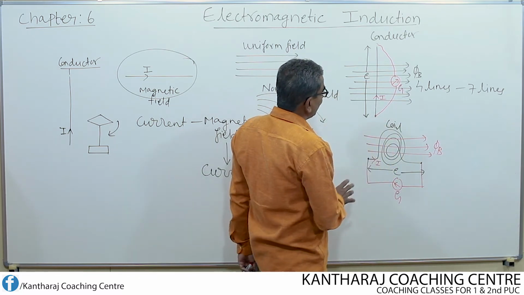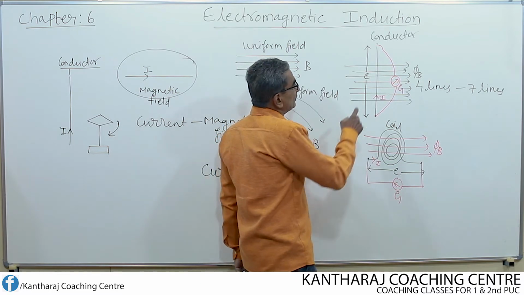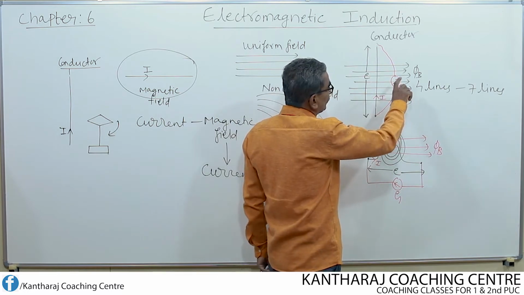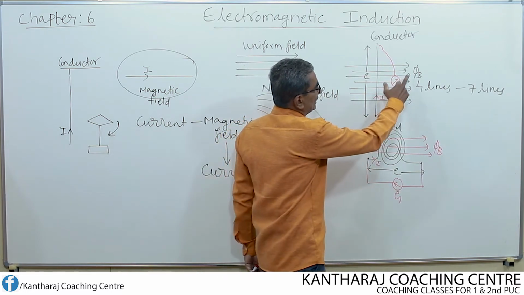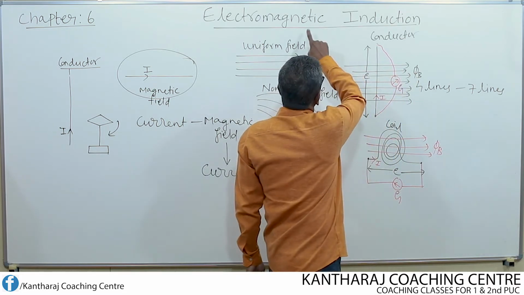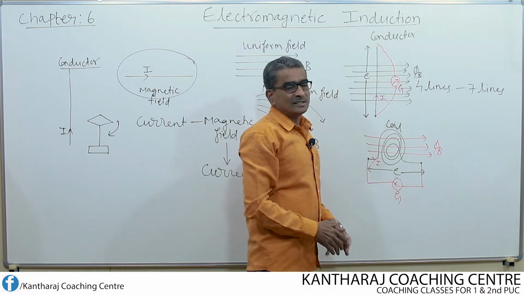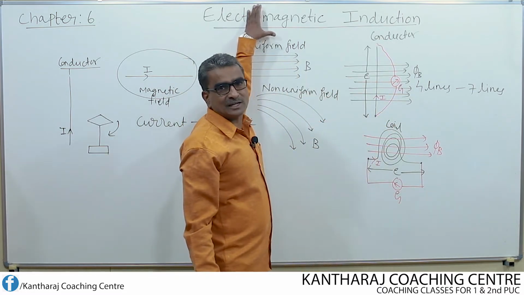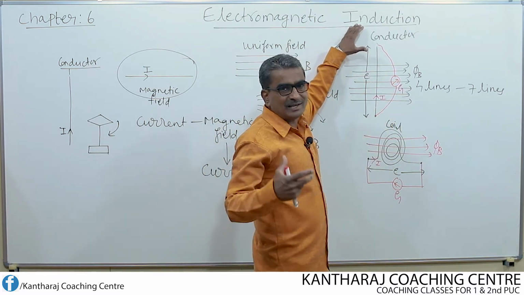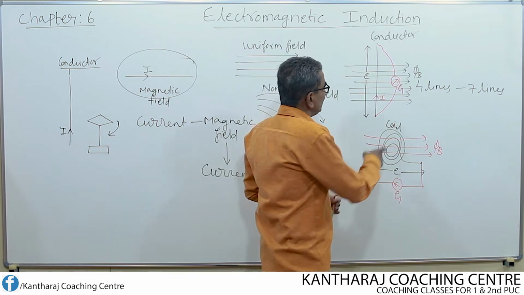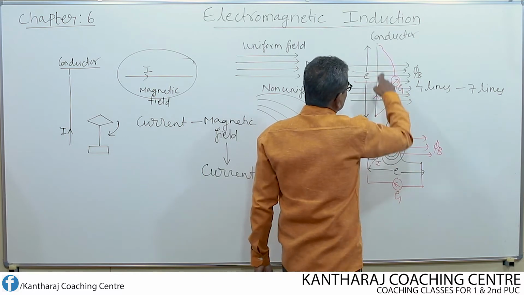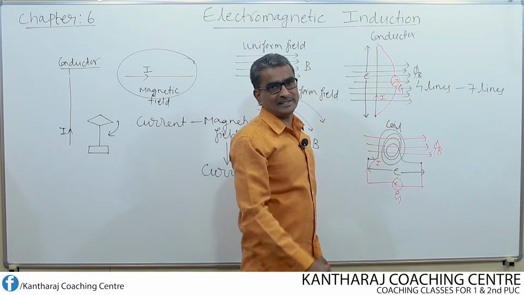So therefore, here the phenomenon of producing an EMF, induced EMF and induced current in a closed circuit only when it is placed in a changing magnetic flux or changing magnetic field is known as electromagnetic induction. See, electro means related to current. Magnetic means we are making use of magnetic field lines. Induction means encouragement. So here the change in the magnetic lines of force or magnetic flux is encouraging the conductor to produce the current. Okay.